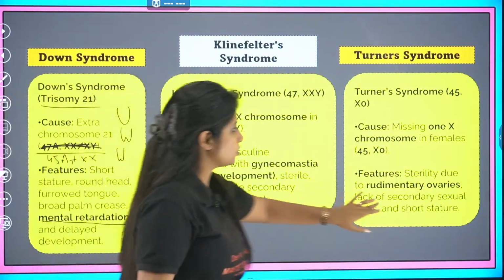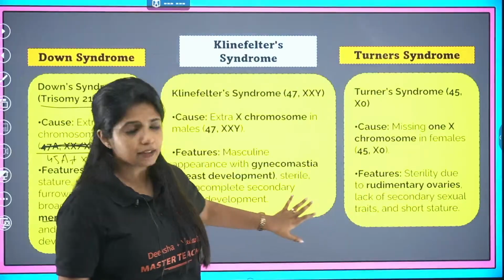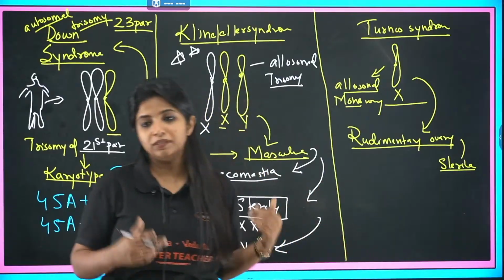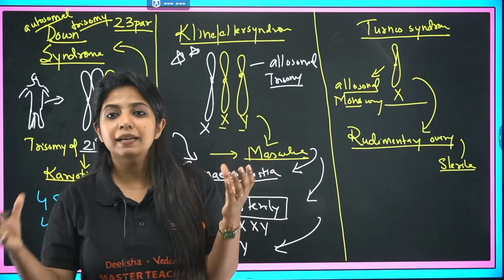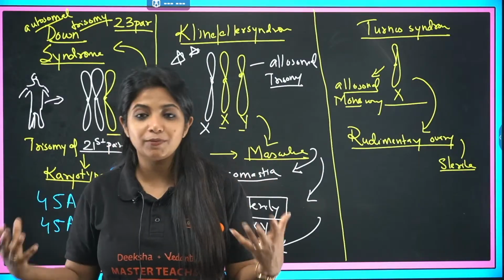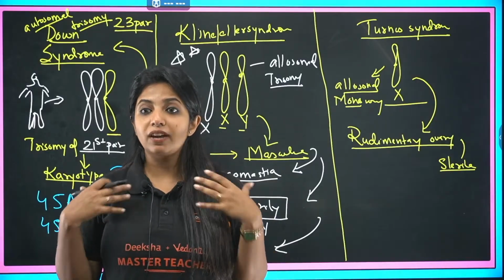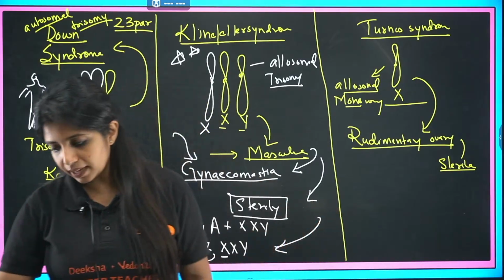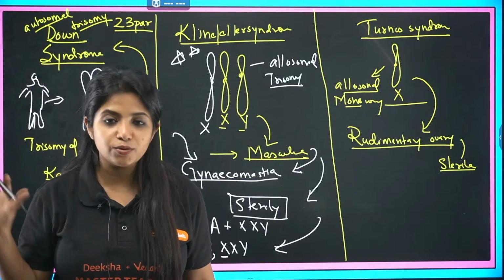Again over here, if you see, sterility due to rudimentary ovaries and lack of secondary sexual characters. Why lack of secondary sexual characters? Because when I say ovary is not developed nicely, or testis is not developed nicely, these are the places where the important male and female hormones are produced. When these hormones are not there, we are not going to have the very important secondary sexual characters which should ideally be there. Got it? That is the major logic which you have to use over here.